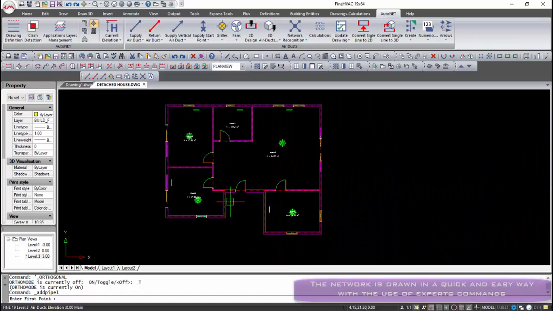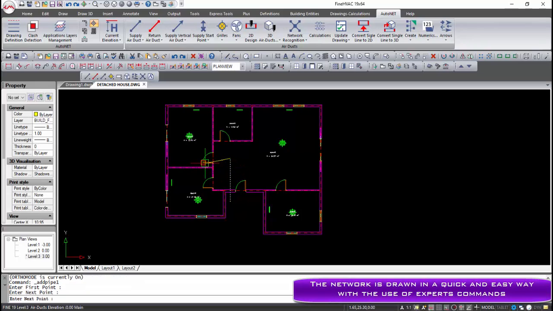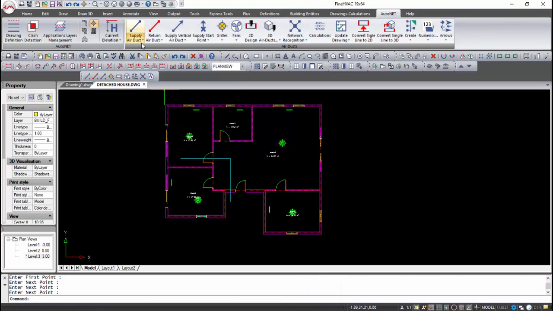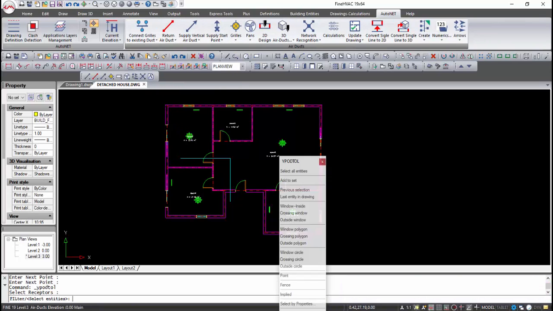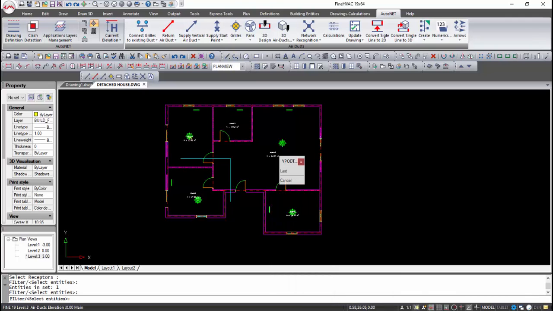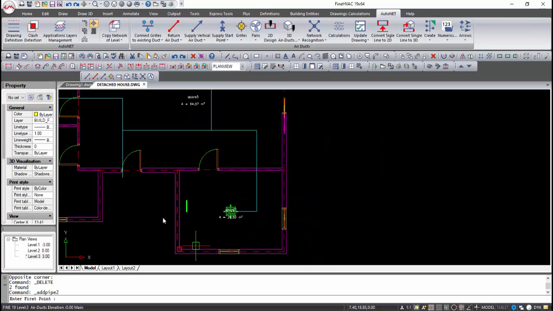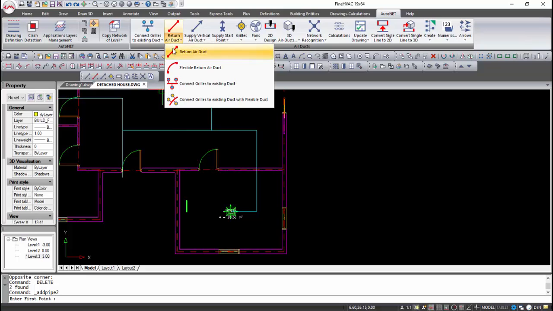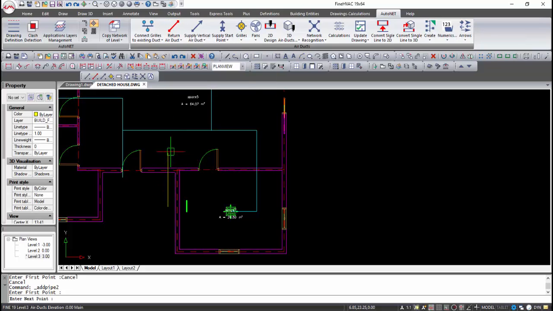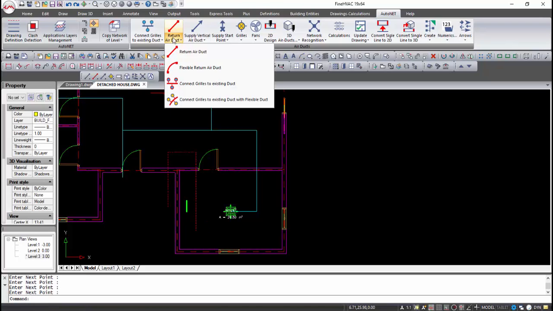An air duct network can be drawn in one dimension so that it can be identified and transferred to the calculation sheet automatically. The first step is to define the grill's position manually or automatically. After that, we determine the supply and return pipes with single lines and connect them with the receptors. The above procedure should be followed separately for the supply and return network.